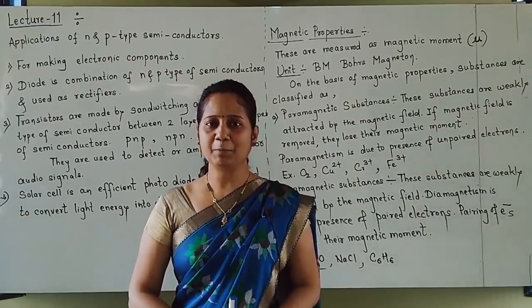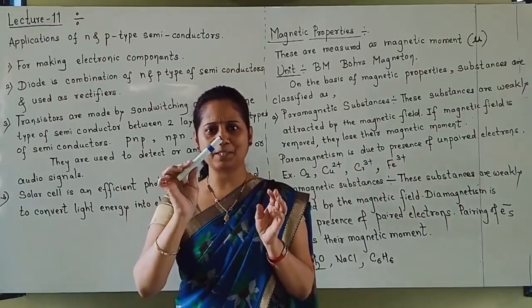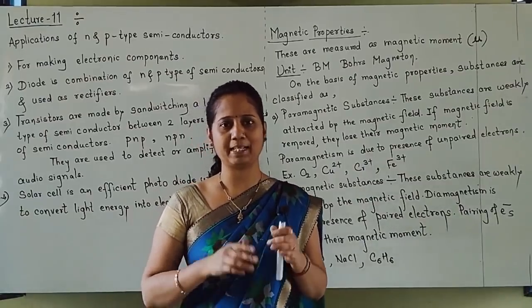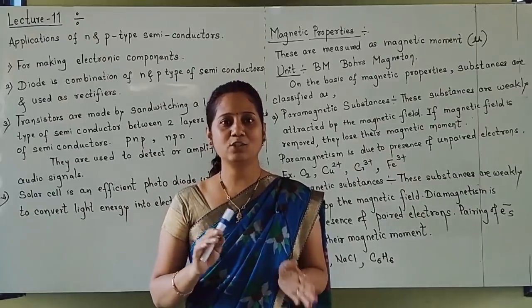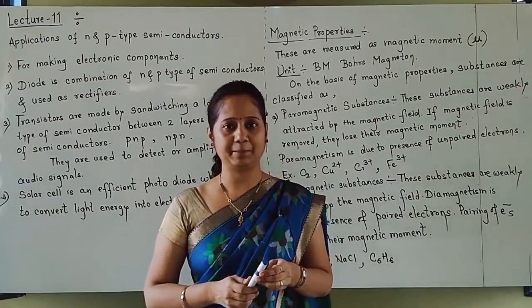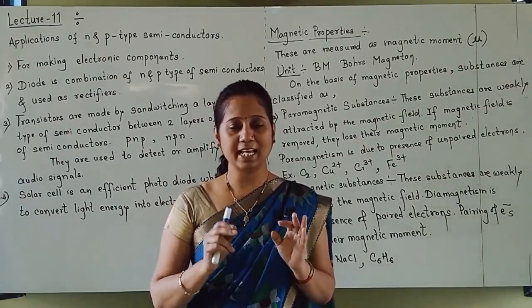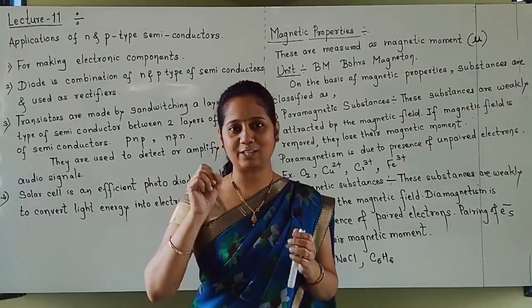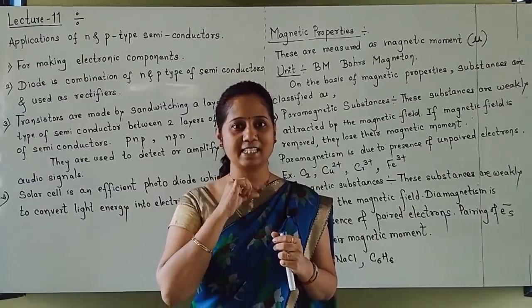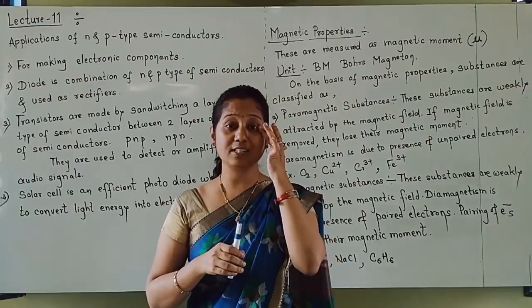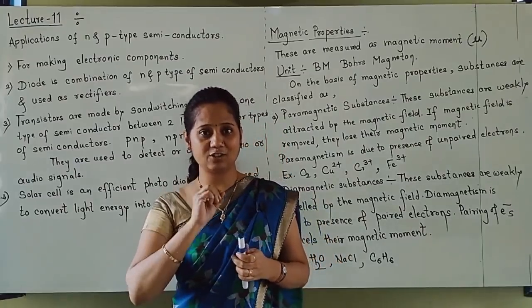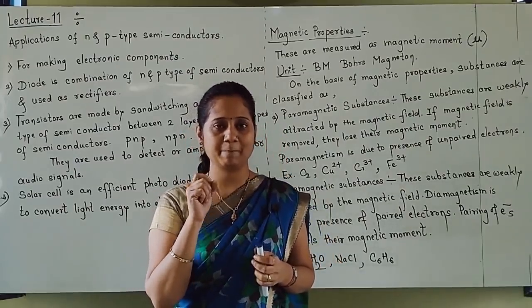Every substance has some magnetic properties, some amount, less or more. Why? The origin lies in electrons. Every substance has electrons, and every electron acts as a small magnet.